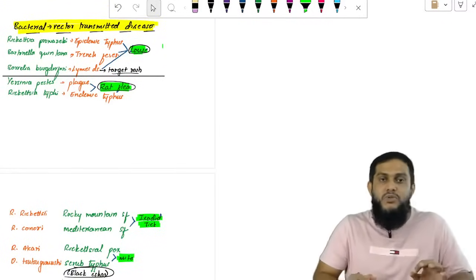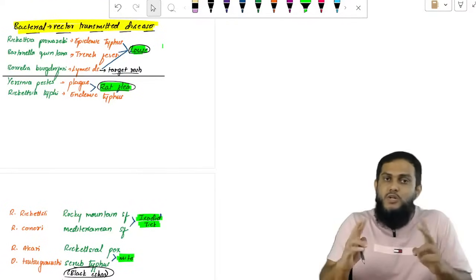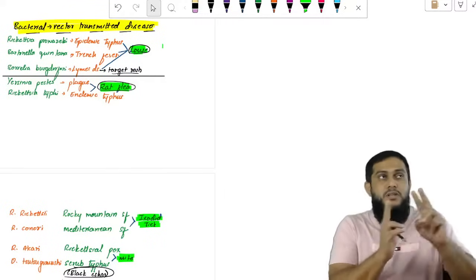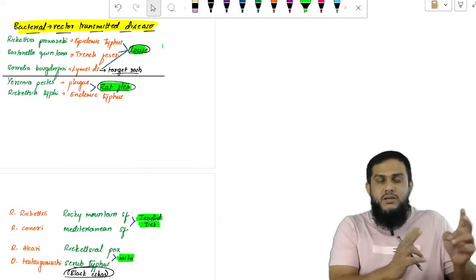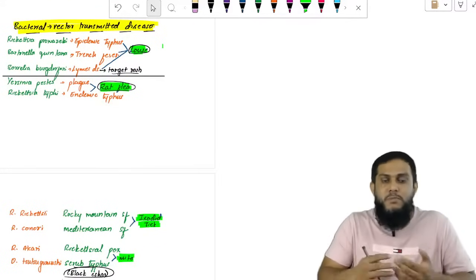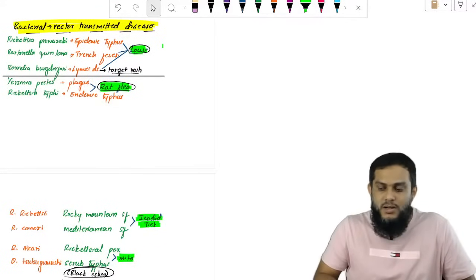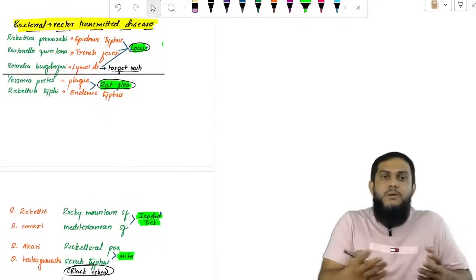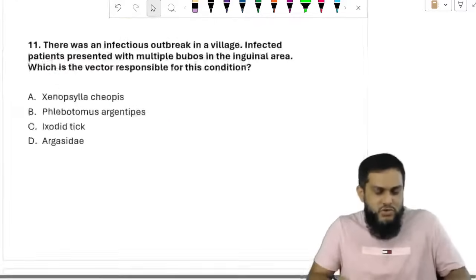I've just divided based on the vector, and I told you how to remember the vector: 2 plus 2, louse and flea, tick and mite. Remember 3 for louse, 2 for flea, 2 for tick, and 2 for mite. If you remember like this, it's easy to remember. The students who attended my class know how to remember, but for other students, I'm telling you to remember like this. So with that, now if you see the questions on vector.